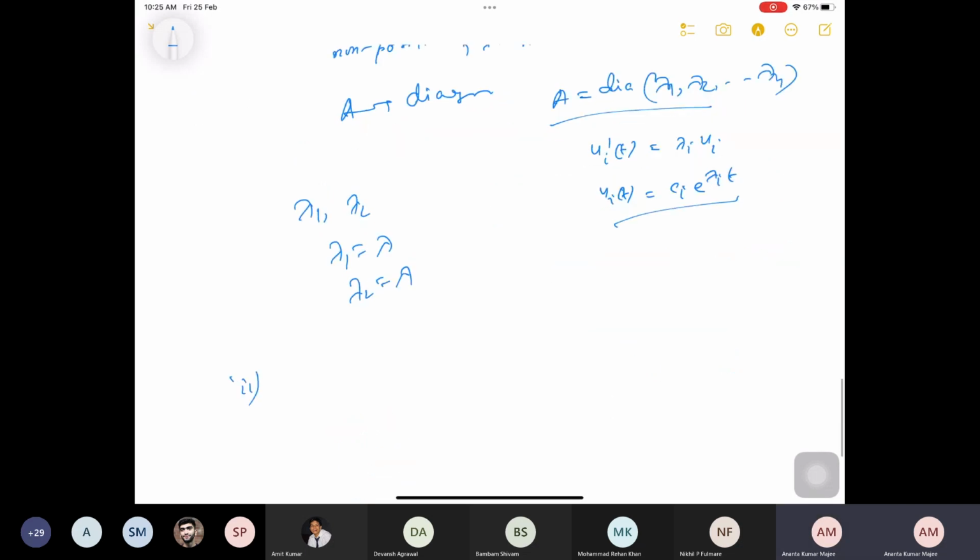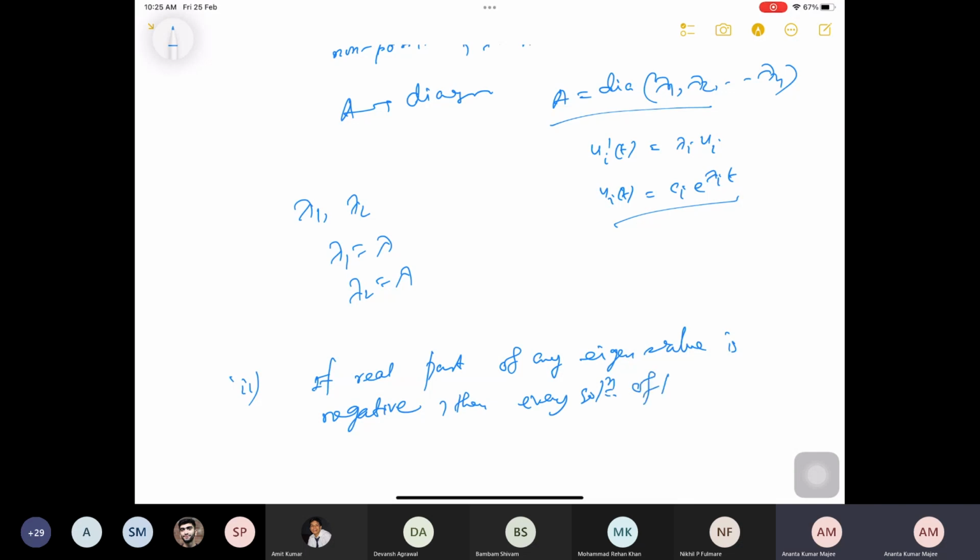Case 2: if the real part of any eigenvalue is negative, then every solution of the linear system is asymptotically stable.